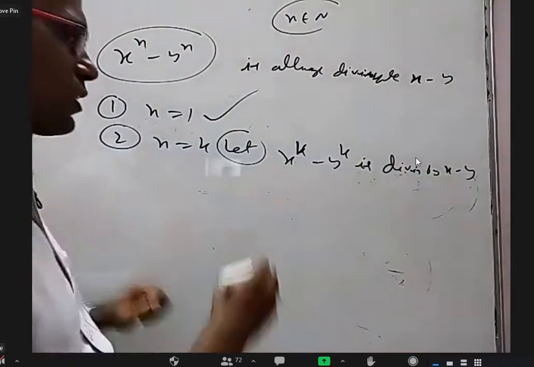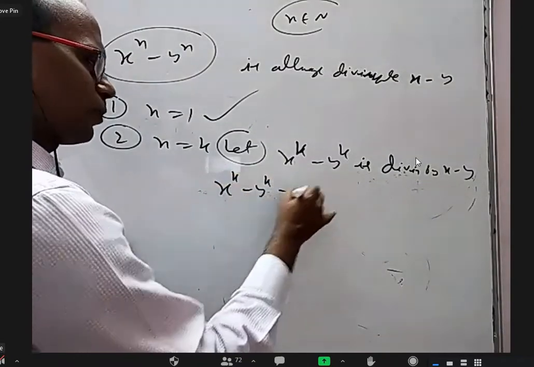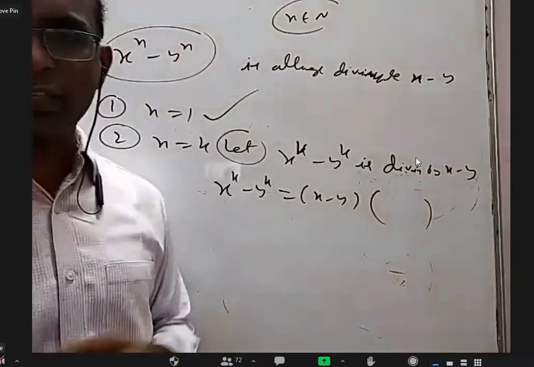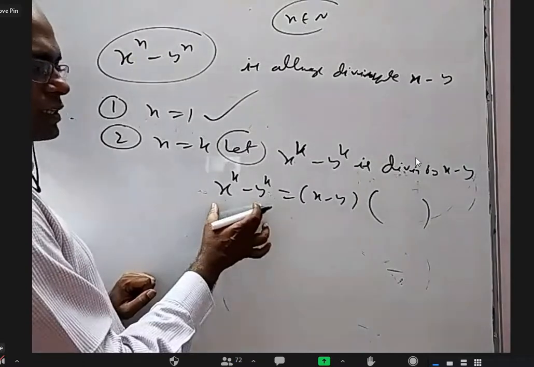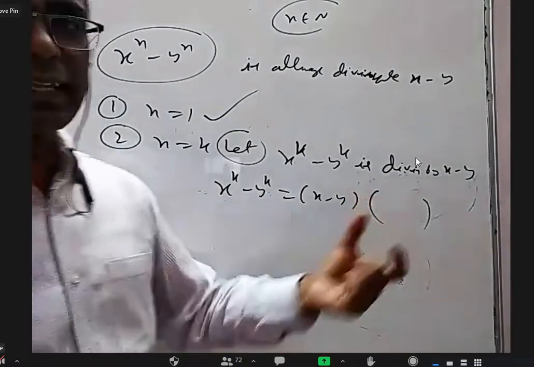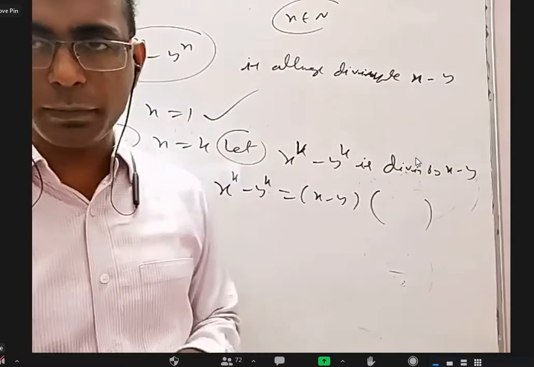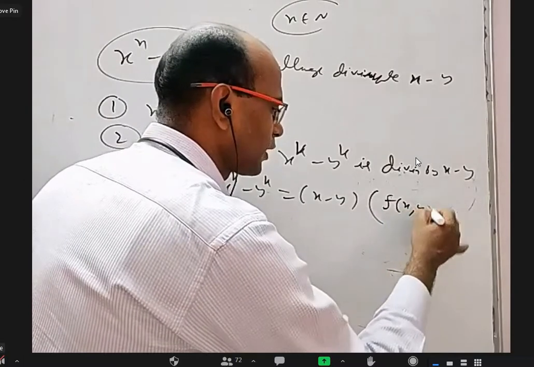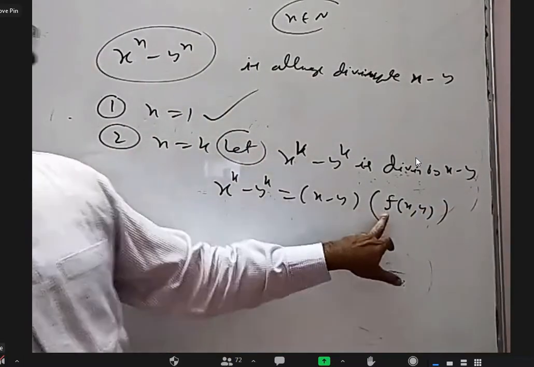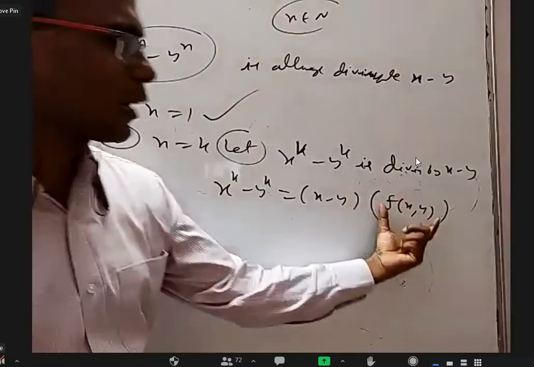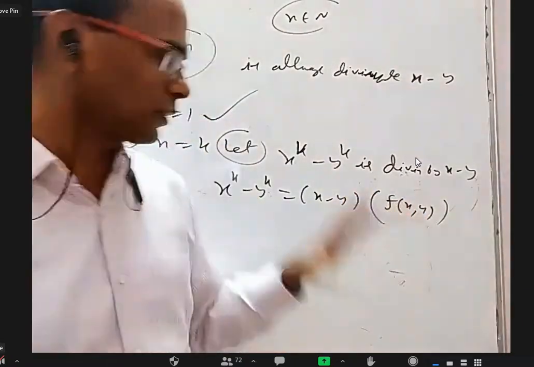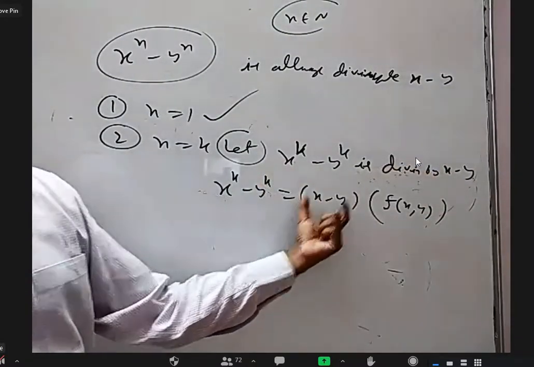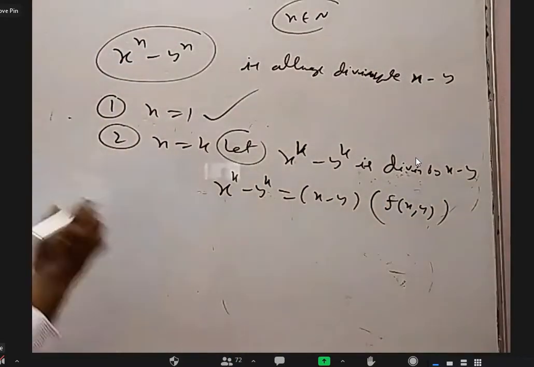When something is divisible by this, I should be able to write x power k minus y power k is x minus y into something. In previous questions, I was writing a number L or something. Now I should not write that because what is there is not a number. It is an expression or a polynomial in terms of x and y, right? Yes, sir. So I'm going to write some f of x comma y. Don't worry about what this is. It's like a function or something. Some polynomial in terms of x and y. I'm calling that. Leave it. So x power k minus y power k, because it is divisible by this, I can write x minus y into something here.